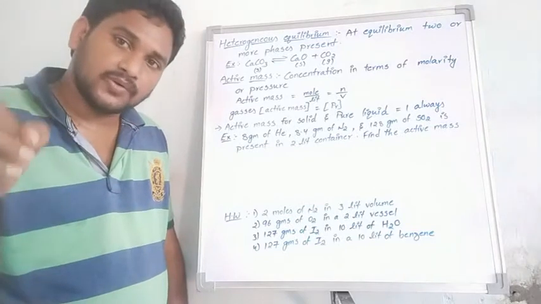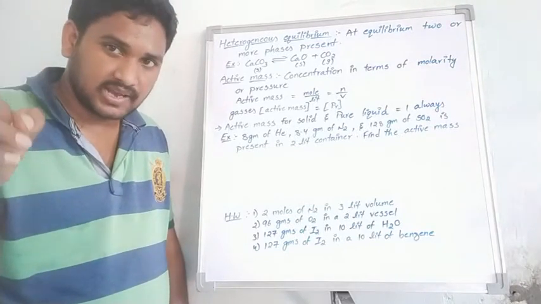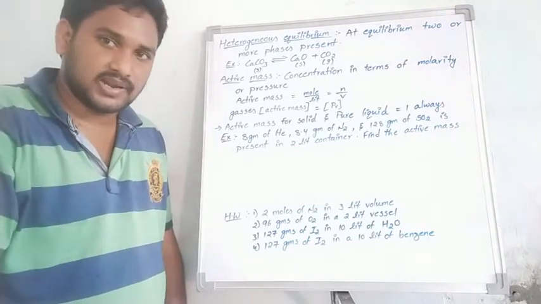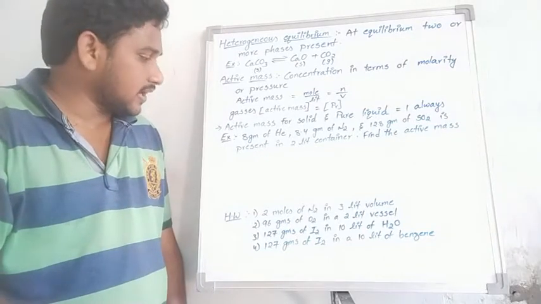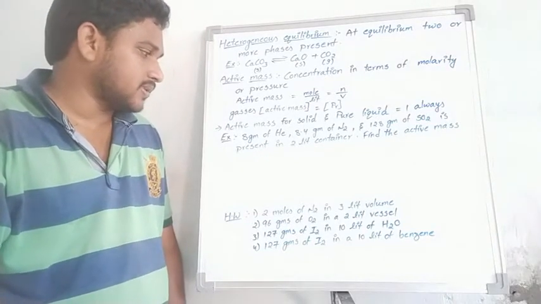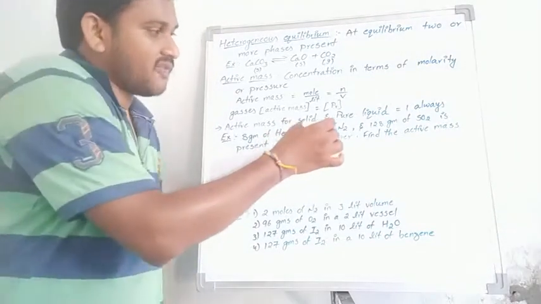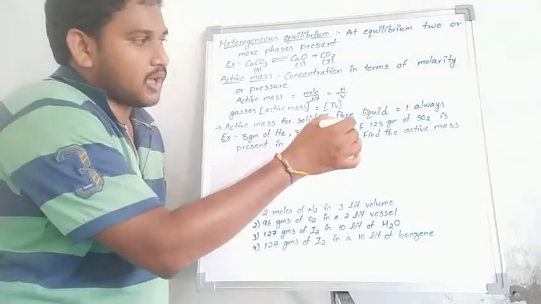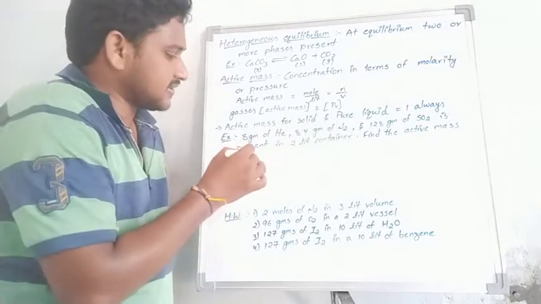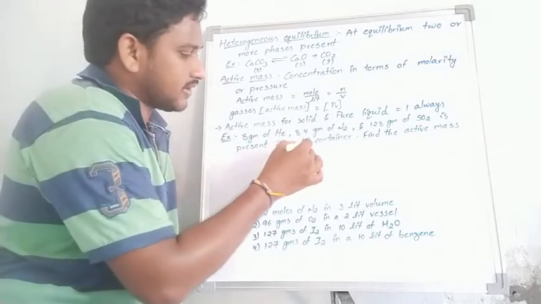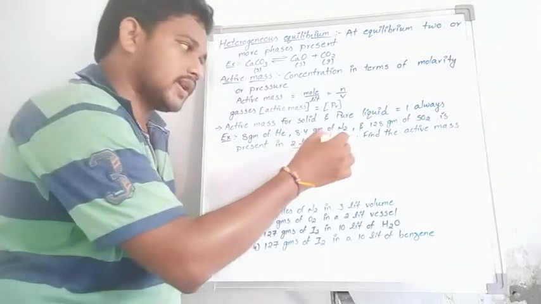In the case of pure liquid, the concentration taken is the one. Students, is my point clear or not? Okay, for example, you have 8 grams of helium, 8.4 grams of N2, and 128 grams of SO2 present in a 2 liter vessel or 2 liter container.